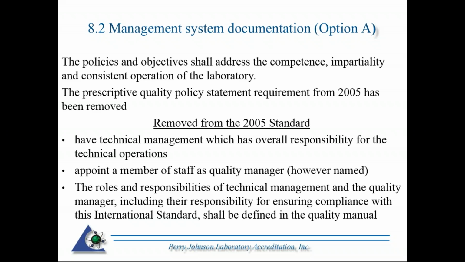But 2005 was very specific of what it needed to include. 2017 states the policies and objectives shall include competence, impartiality, and consistent operations of the lab. So if you are using a quality policy statement and you still want to use that to project policies and objectives, you can reevaluate it. However, if that's where you're going to state them, then you need to assure that it's including competence, impartiality, and consistent operations of the lab in there.